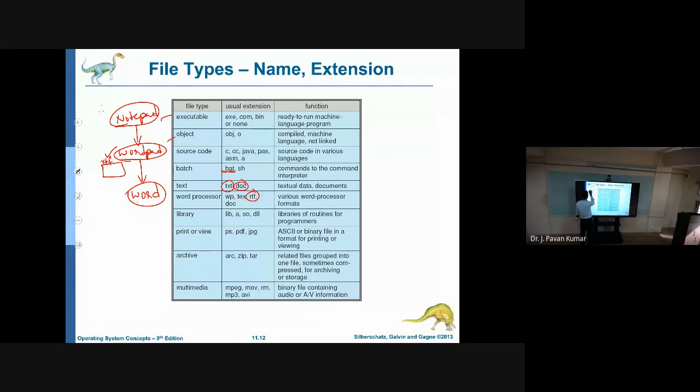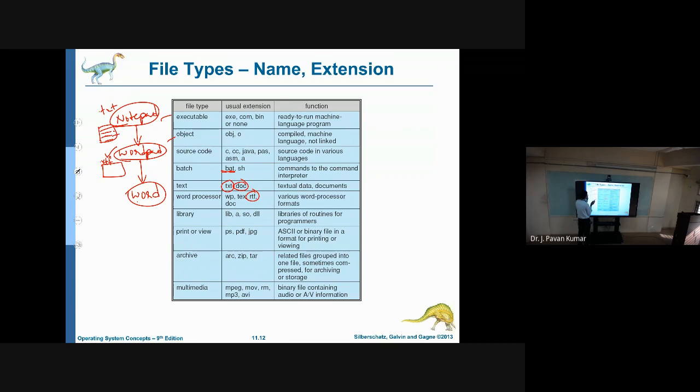What is the difference between .txt and rich text format? In txt, suppose you open Notepad and type text, even if you type 100 lines or 1000 lines, the entire text will be in the same format.